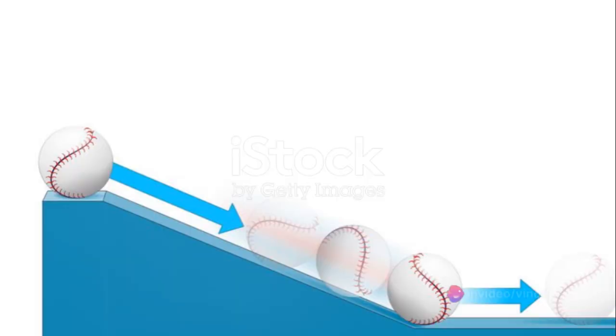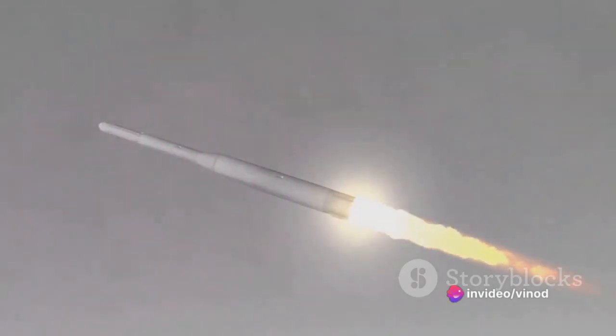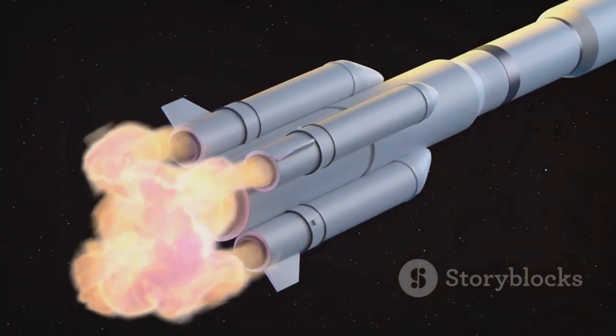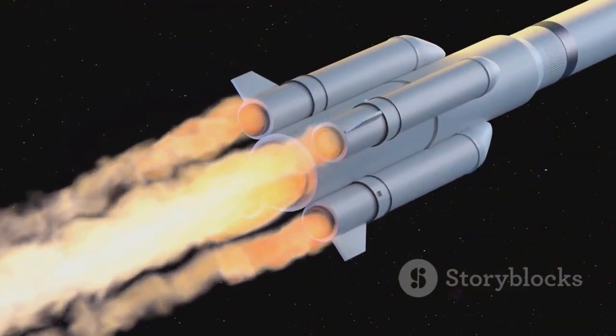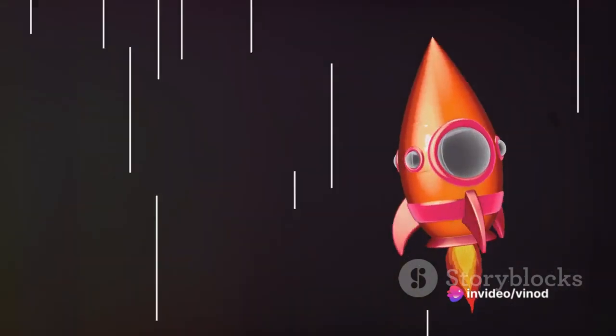No air or surface to push against, so how does it move? It all comes down to Newton's third law. As the rocket expels exhaust gases backward at high speed, an equal and opposite force propels the rocket forward. The more gas is pushed out and the faster they're expelled, the faster the rocket moves in the opposite direction. This is exactly how a rocket moves in space.